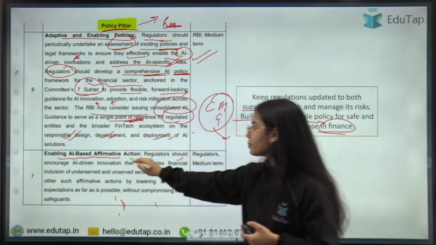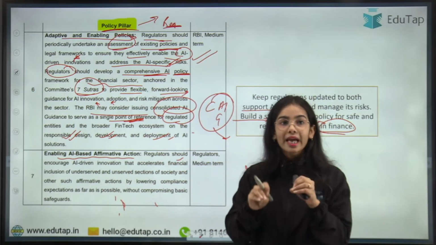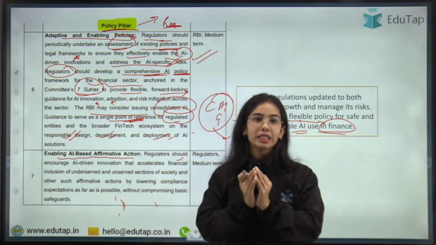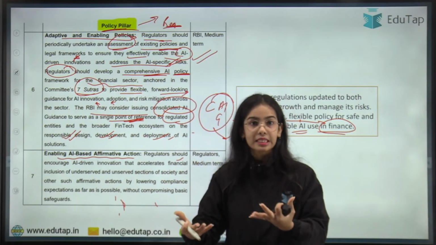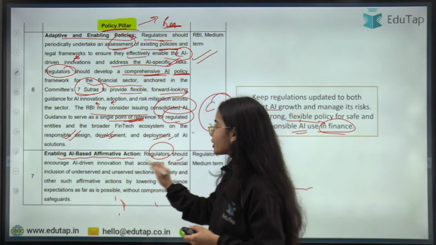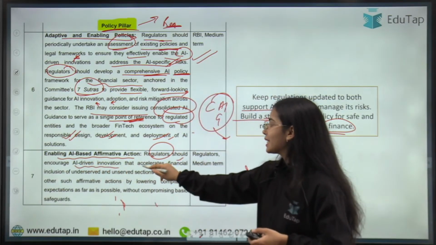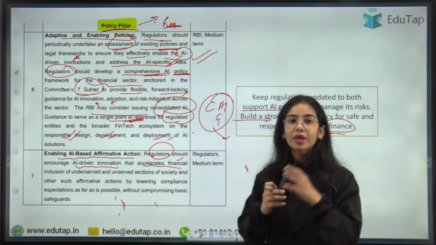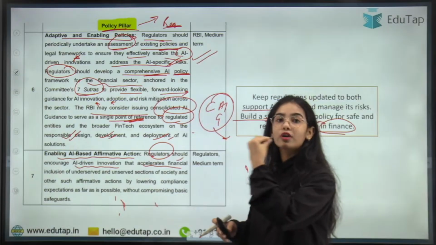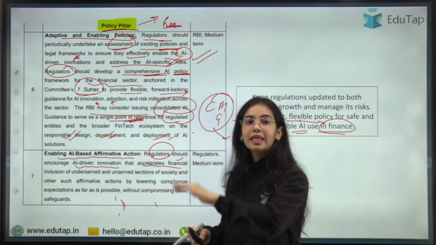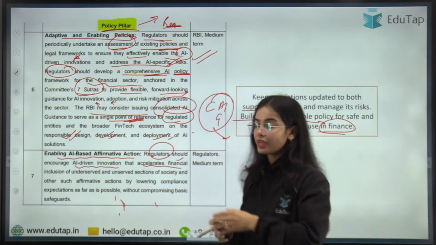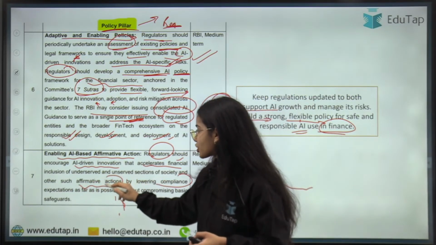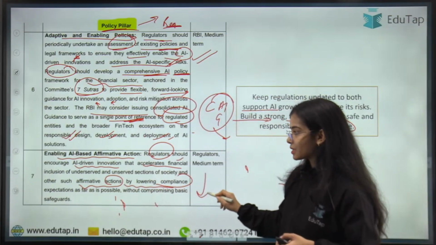Next is enabling AI-based affirmative action. AI should be developed in such a manner that it leads to affirmative action in the country, that is, more inclusiveness. Regulators should encourage AI-driven innovation that accelerates the financial inclusion of underserved or unserved areas, increasing financial inclusion in the country by lowering the compliance expectations.